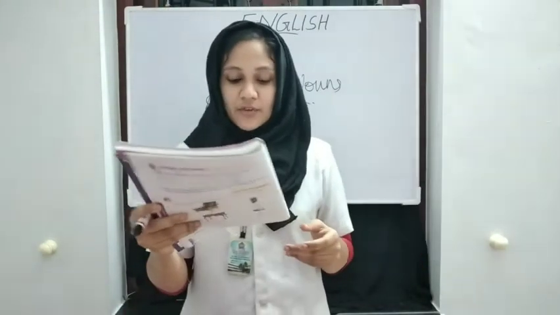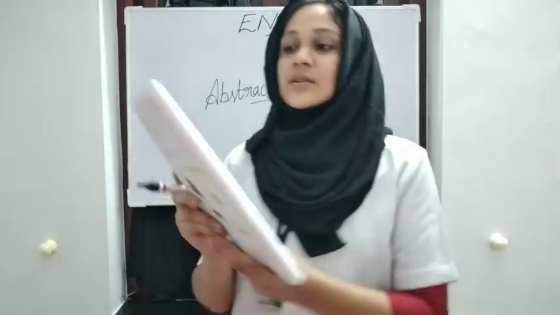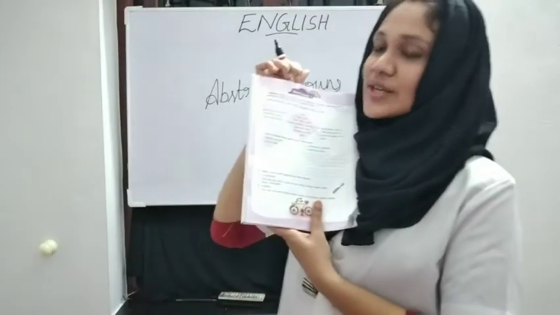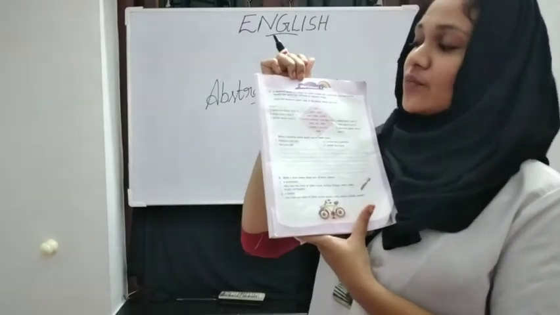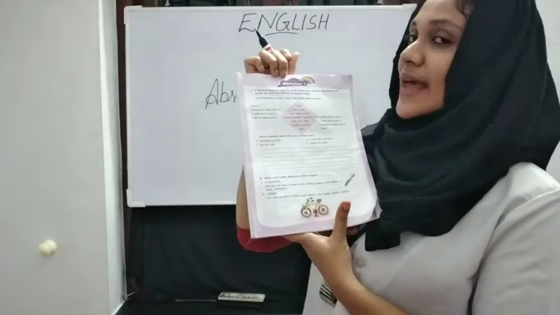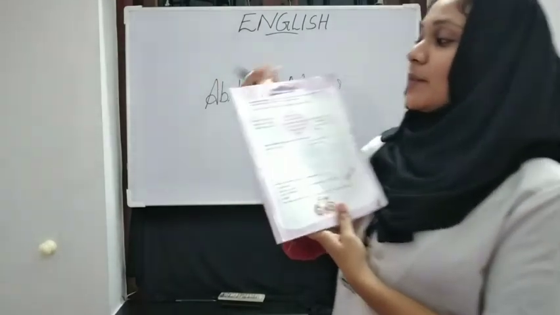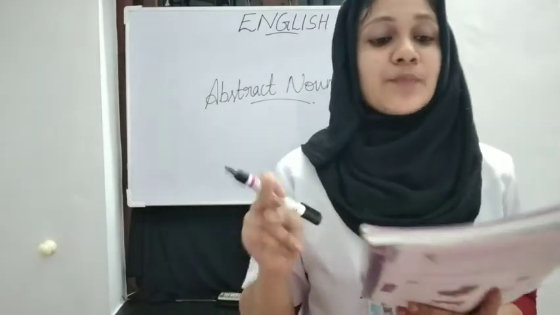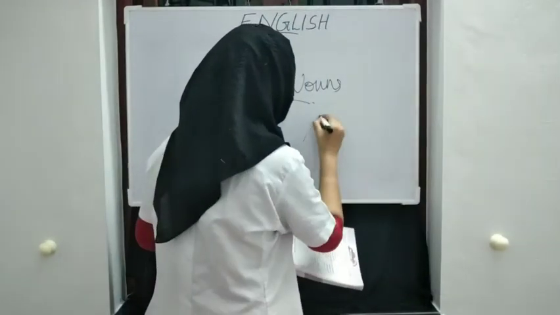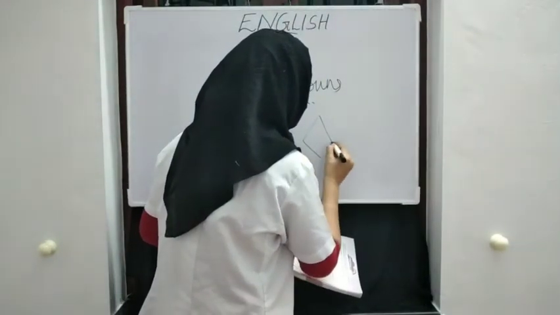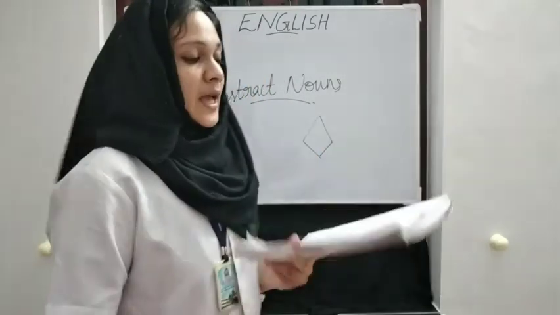Okay. Next, all of you take page number 7. You can see worksheet 1. Worksheet 1, the activity is diamond poem. A diamond poem is a 7-line poem shaped like a diamond. What's the shape of a diamond? This is the shape of a diamond, isn't it? Yeah, this is the shape of a diamond.